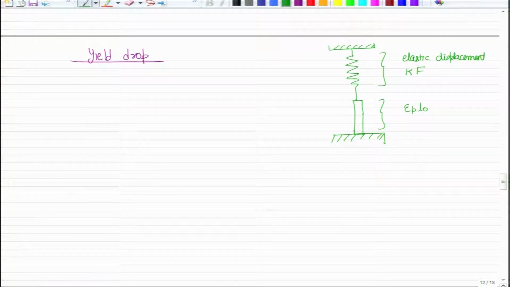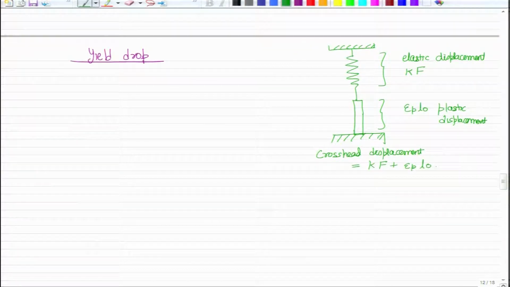So, this is elastic displacement and this is plastic displacement. Now, one of these two is usually the moving end, which is called the cross head. So, the cross head displacement is equal to Kf plus epsilon P L naught.